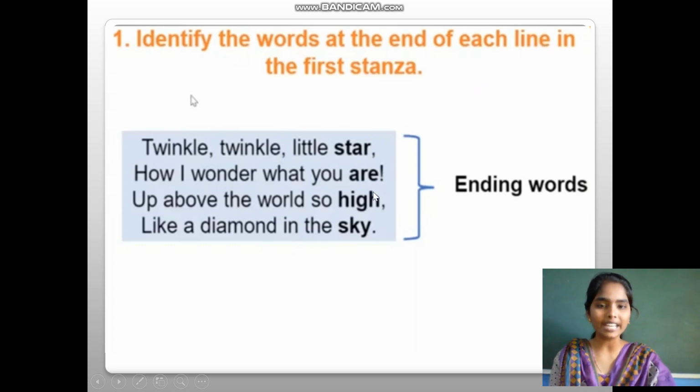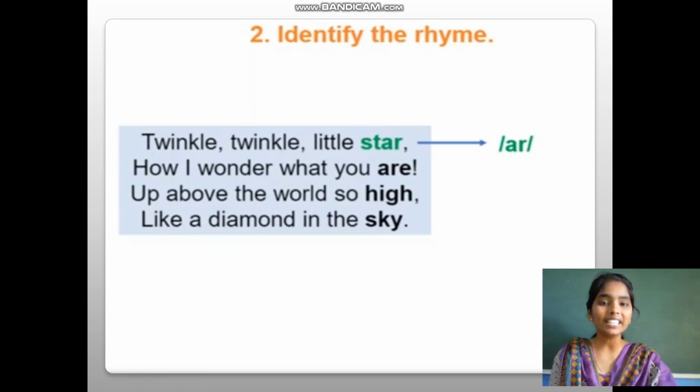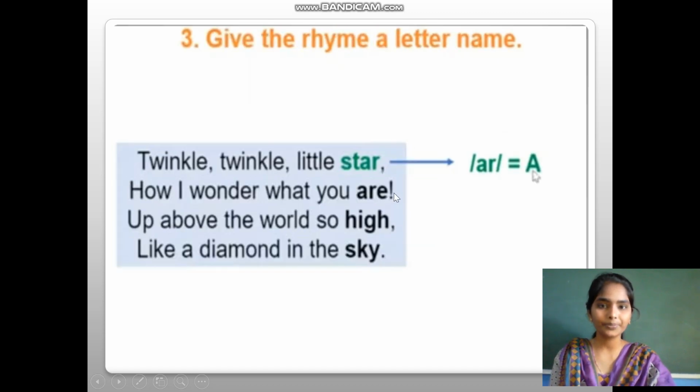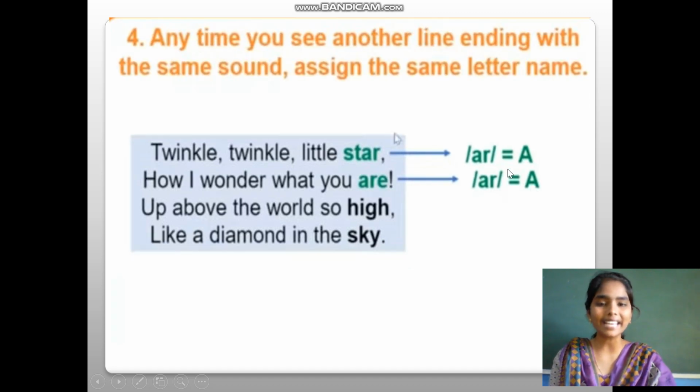Yes. These are the ending words: star, are, high, sky. Isn't it? Next, identify the rhyme. When it comes to the first line, are is a rhyming word. Next, give the rhyme a letter name. When we identify, you are supposed to give a letter name, isn't it? So for are, I gave the letter name A. Coming to the second line, yes, it is also an are rhyming sound, isn't it? So for that also the same letter. Anytime you see another line ending with the same sound, assign the same letter name. So I have assigned the A.